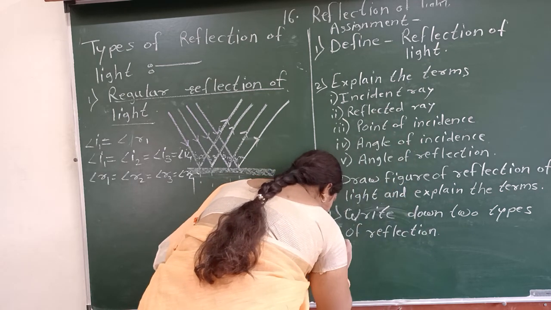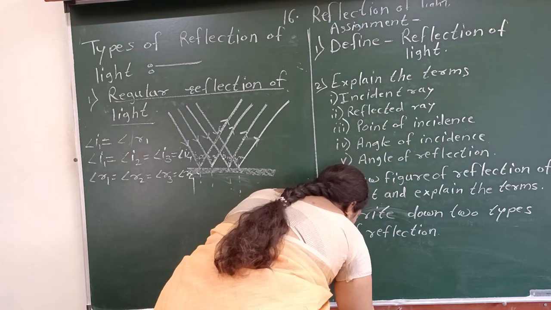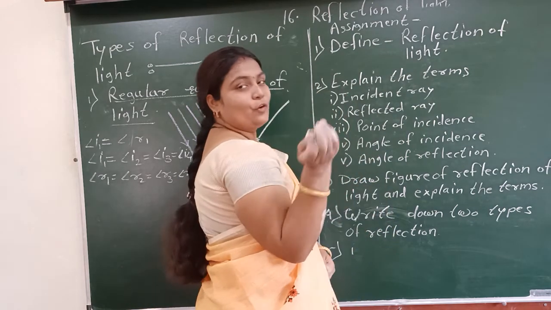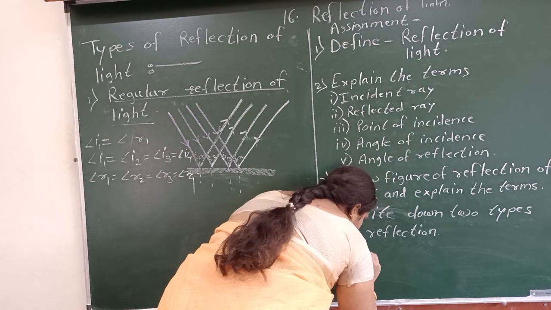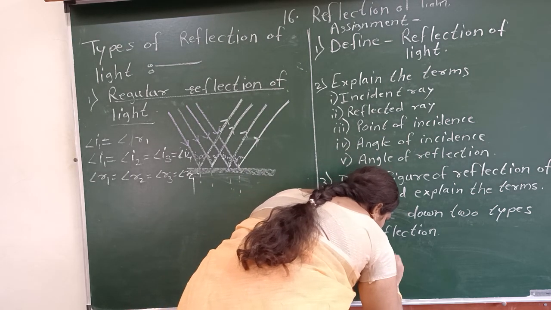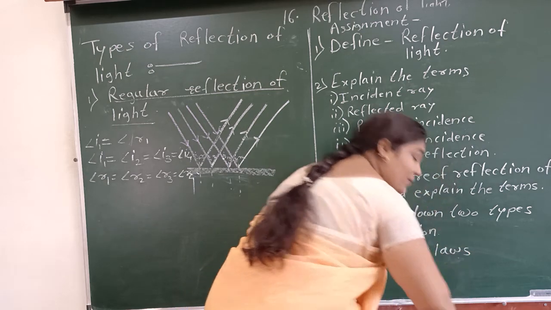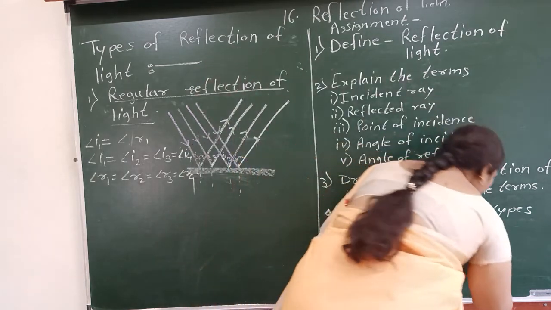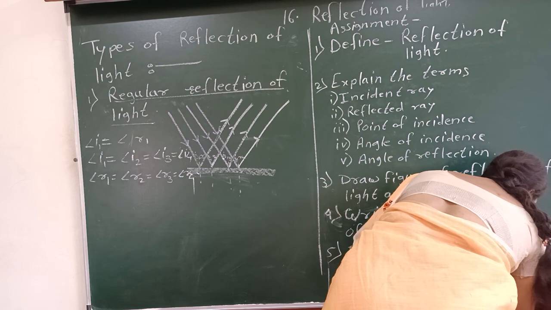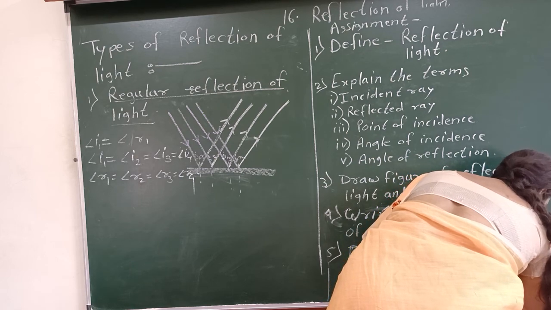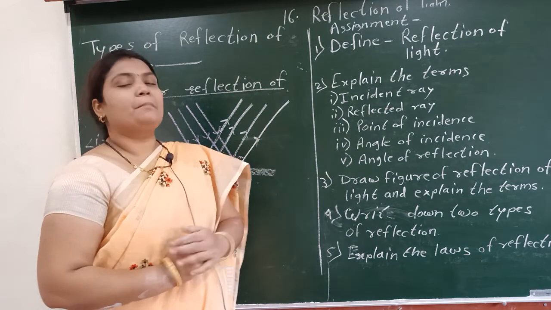Okay, and the last one, sorry, that was the second last and this is the last one. Write it down, it is very important at the point of your exam. Explain the laws of reflection. It is very important. Explain the laws of reflection. Okay, these are the 5 questions for your today's assignment.